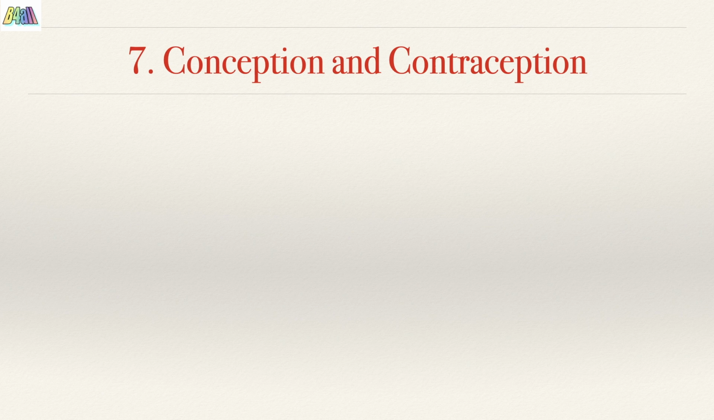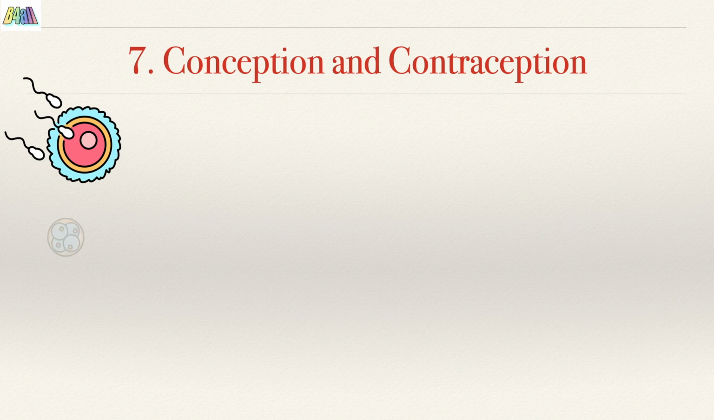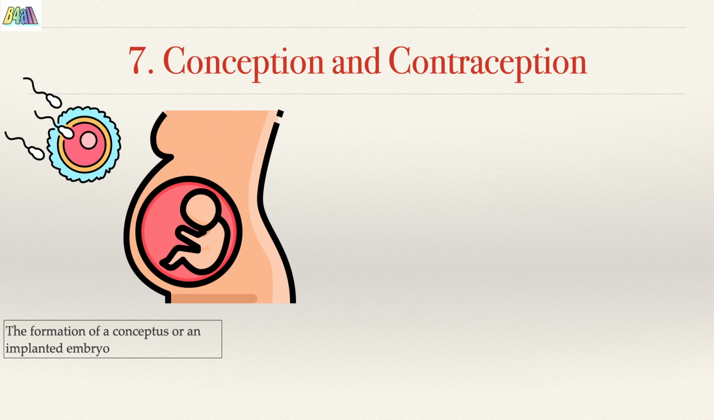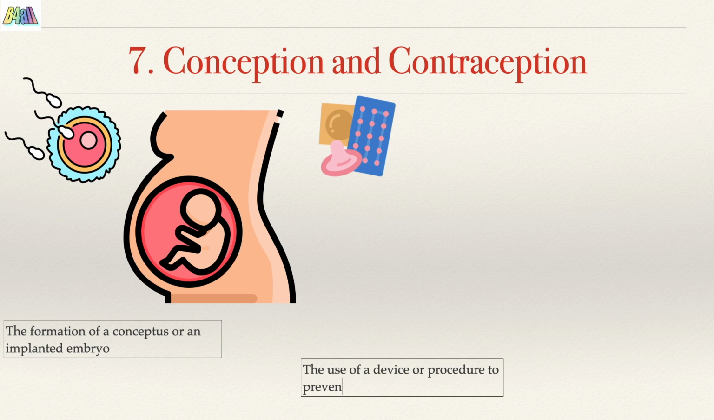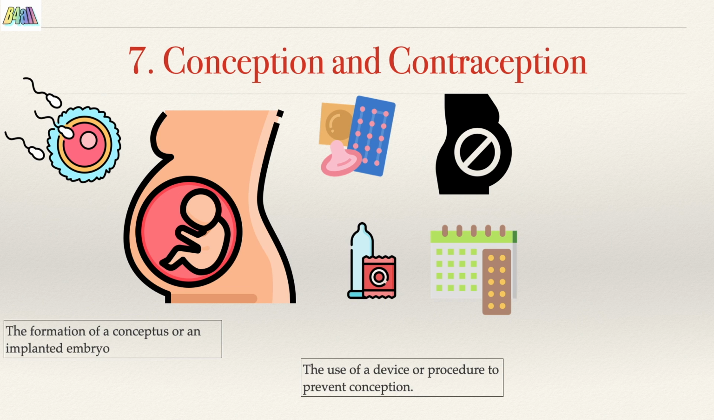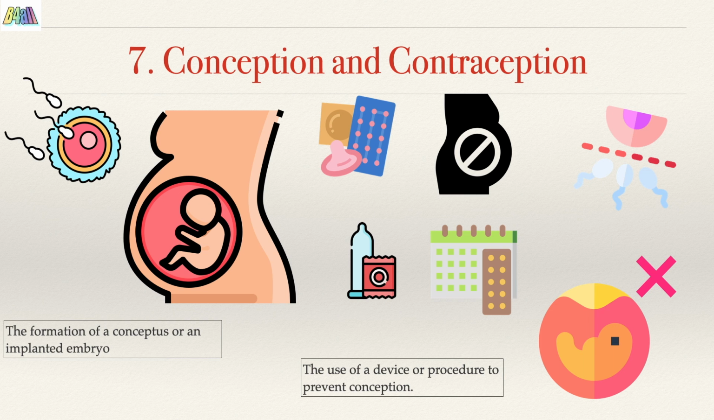Conception and contraception. The fertilization of an ovum with a sperm to form a zygote results in the start of pregnancy. This is called conception or the beginning, that is the formation of a conceptus or an implanted embryo. Whereas contraception is the use of a device or procedure to prevent conception, that is, fertilization. The devices include condoms, pills, diaphragms, etc. that will prevent the meeting of the sperm and the ovum, thus resulting in no pregnancy.